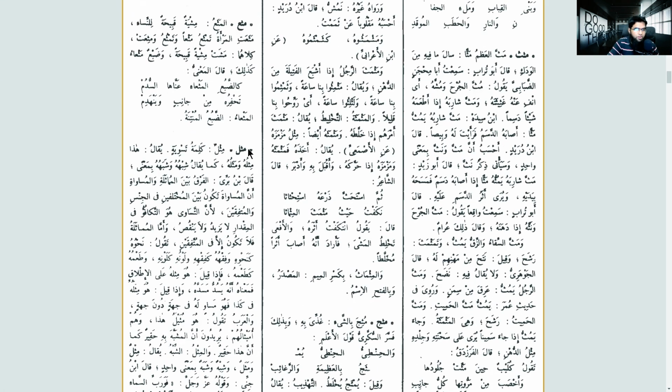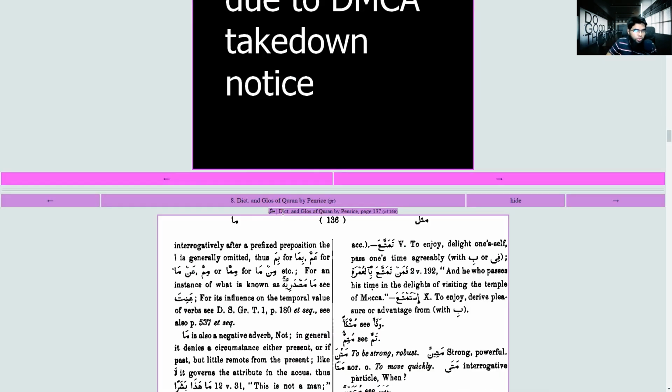So mathala, for example, here, mithlun. So he says mathala means mithlun. Kalimatun taswiyatin yuqalu hadha mithluhu wa mathaluhu. Right? He's similar to him. Right? Something, kama yuqalu shibhuhu. So you can say shibhuhu also. Mithluhu or shibhuhu. Now you want to find only in the Qur'an. Only in the Qur'an. Then the dictionaries of the Qur'an also.